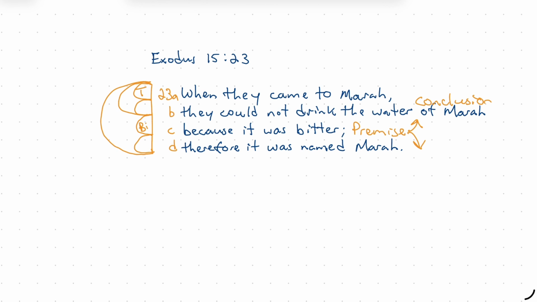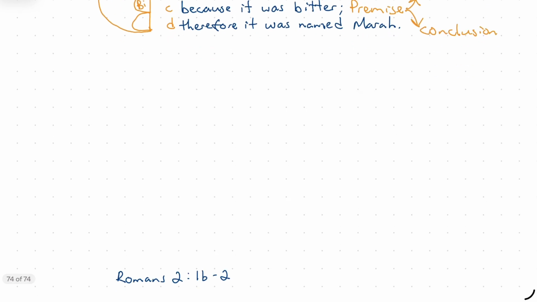This conclusion here that they could not drink the water of Marah, and this conclusion here, that it was the reason they named it Marah, or as you know, bitter. They called it bitter because it was bitter. So we have one premise that supports two conclusions in both directions, and we see this because and therefore combo that clues us in to this bilateral relationship. Let me show you one more example of how this works out.